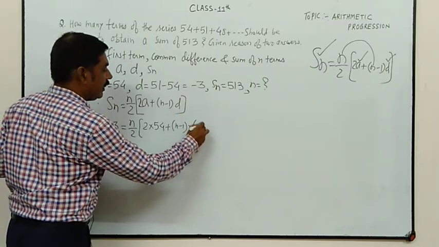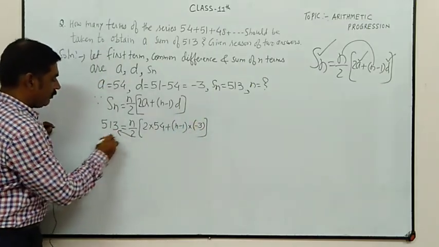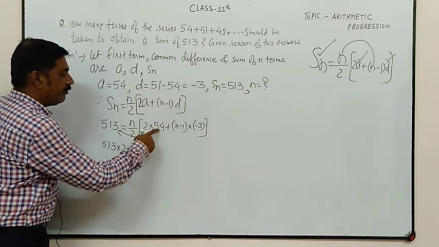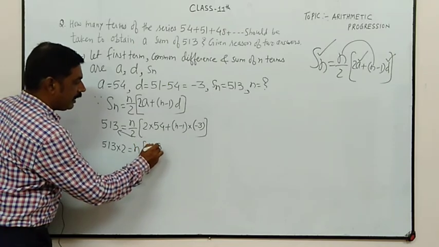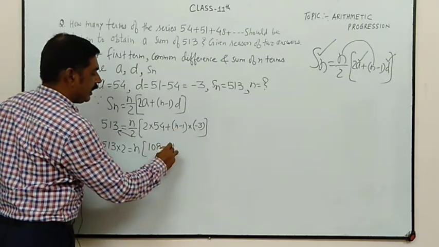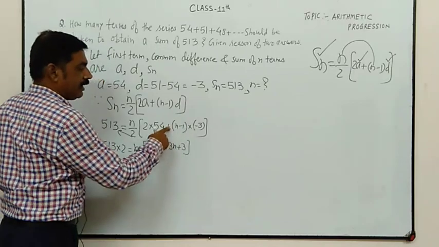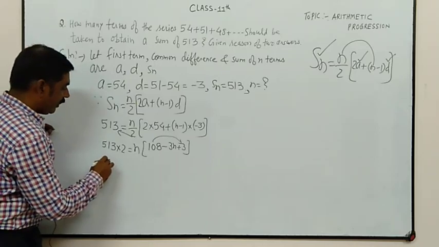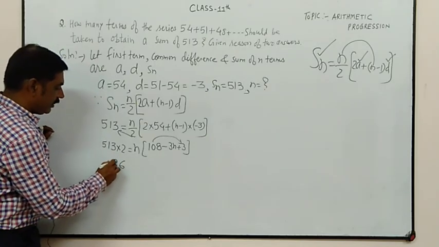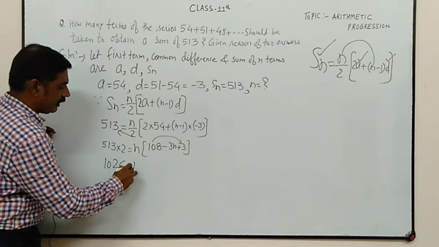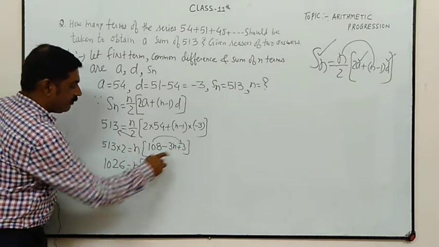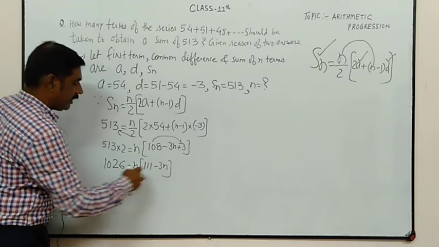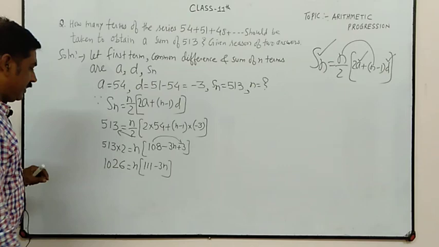d is minus 3. Cross multiplication. 513 into 2, and 54 twos are 108, minus 3n plus 3. Minus 3n and minus, plus. Now 108 plus 3, 111. 2 3s are 6, 2 1s are 2, 5 2s are 10. And 1026, and 108 plus 3, 111 minus 3n. Now simple multiplication. Clear?